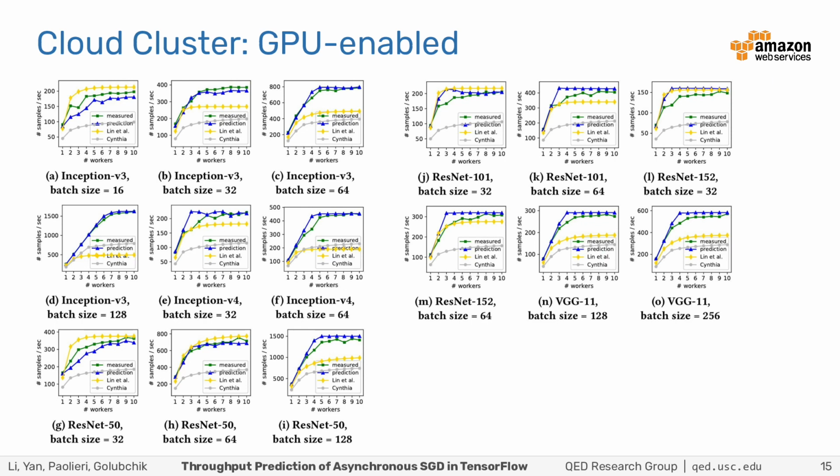In some cases, though, the error is higher, within 30% for the case of 4 workers in figures A and F, or 3 workers in figures J and K, and within 40% with 3 workers in figures E, L, and M. This is only for a few configurations, and these higher errors occur in scenarios with few workers and small batch sizes, which result in short computation times. In these cases, it is difficult to predict the interleaving of communication between different workers and the parameter server.